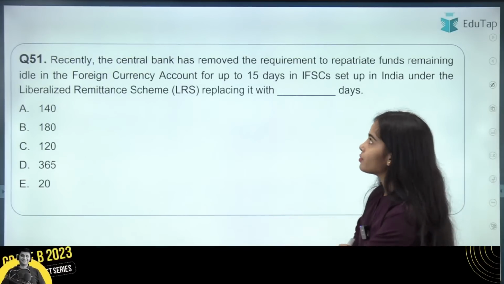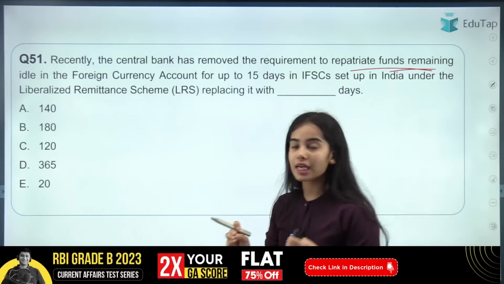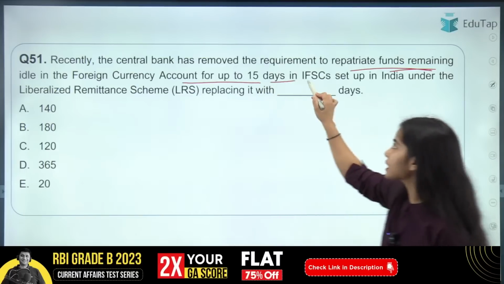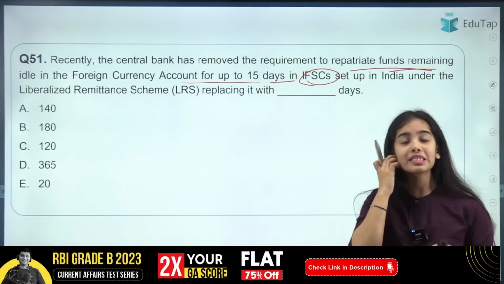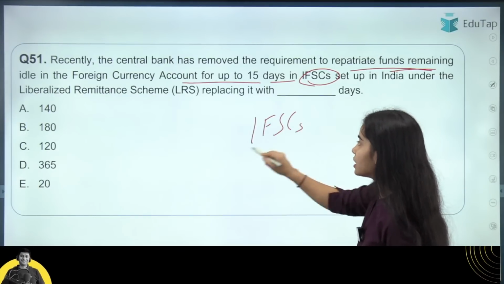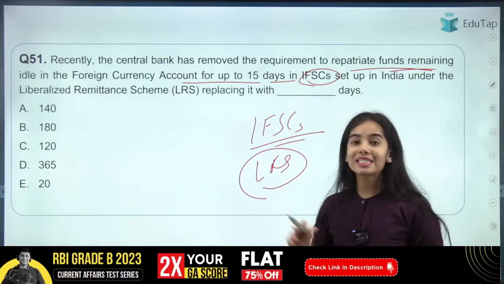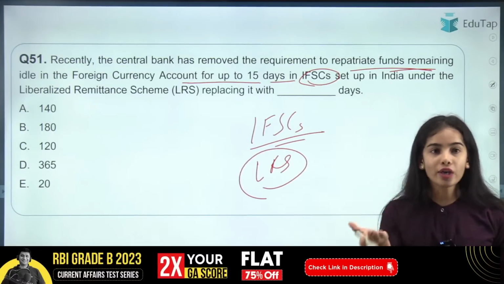So the central bank has removed the requirement to repatriate funds remaining idle in the foreign currency account for up to 15 days in the IFSC. So what happens is that if you are sending money to the International Financial Services Center, it will be considered under the Liberalized Remittance Scheme, because you are sending the money to the foreign platform.